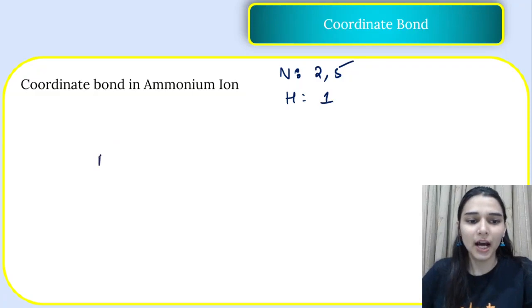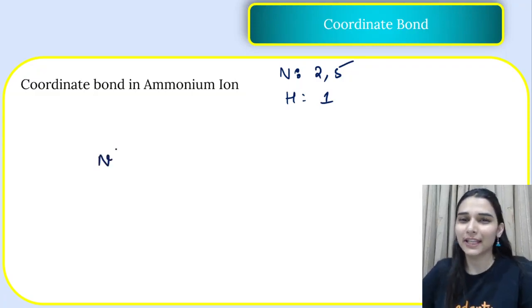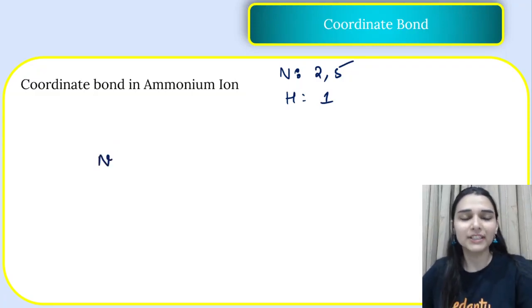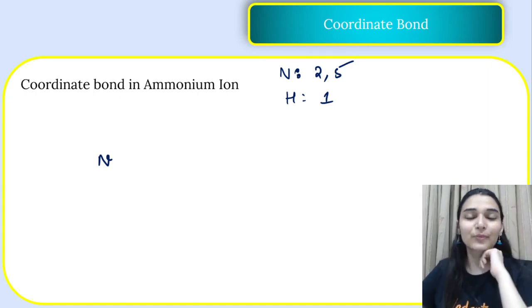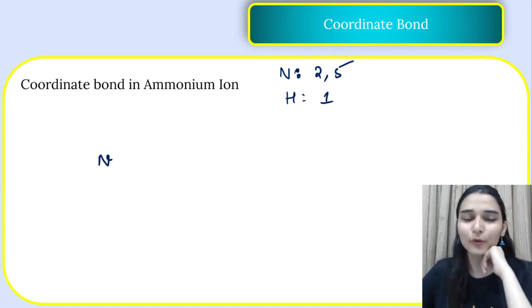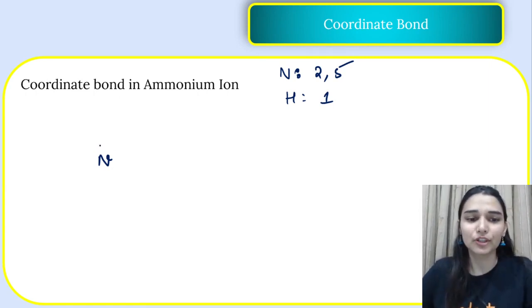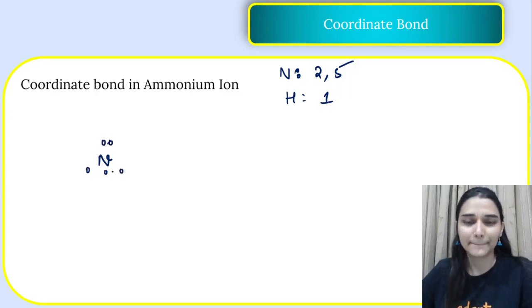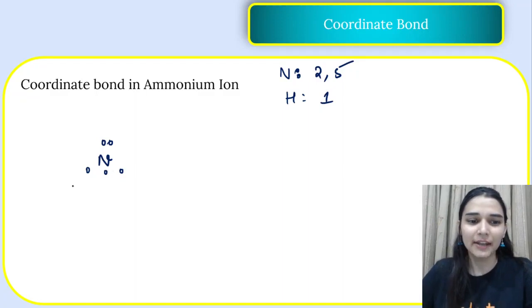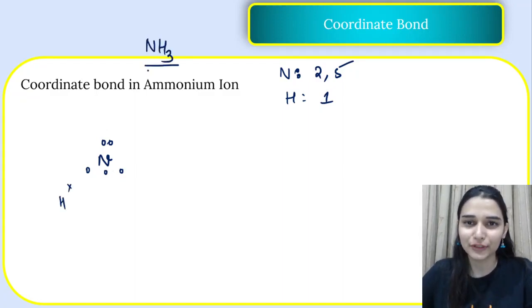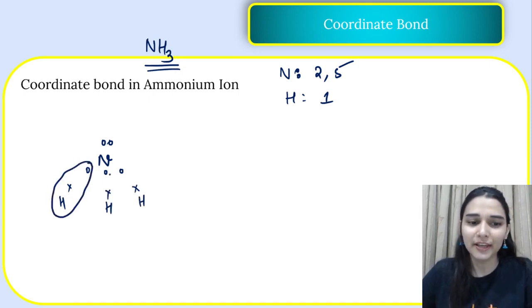चलो, ammonia is willing to take. अमोनिया में नाइट्रोजन wants 3 इलेक्ट्रॉन्स. 5 plus 3 will be 8, ऑक्टेट हो जाएगा. देखो, नाइट्रोजन 1 2 3 4 5 valence electrons. Now 3 hydrogens are also there because we are talking about ammonia first of all. 1 hydrogen, another and another.